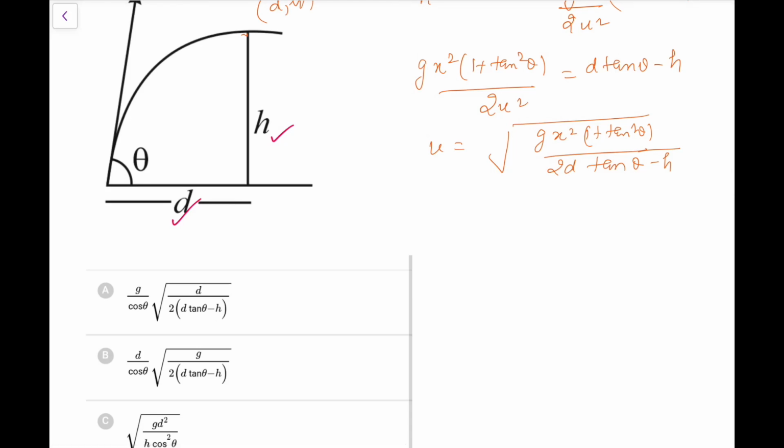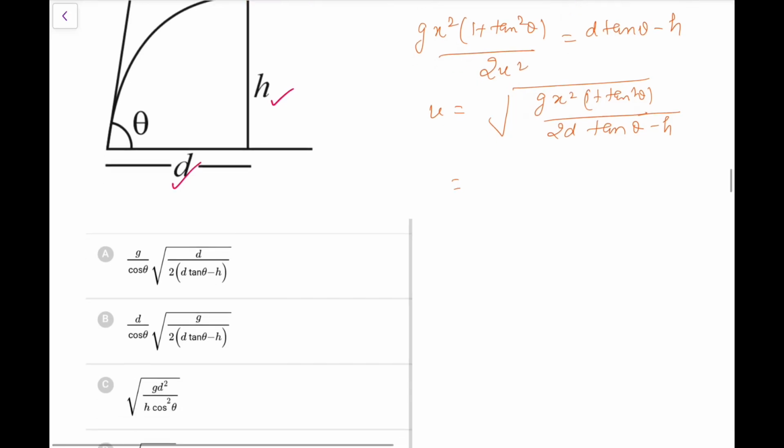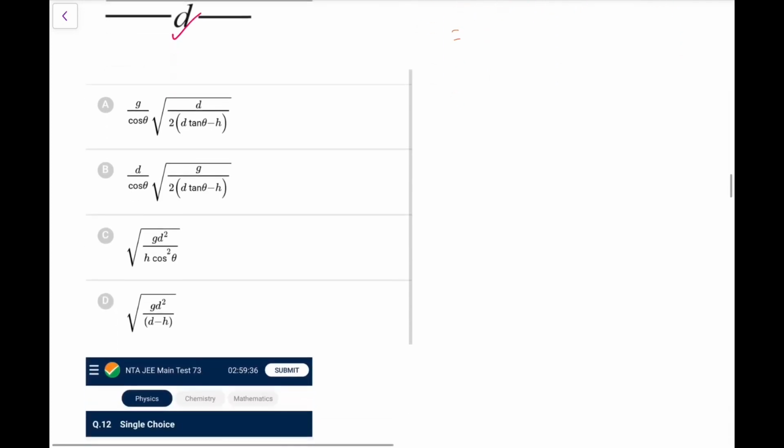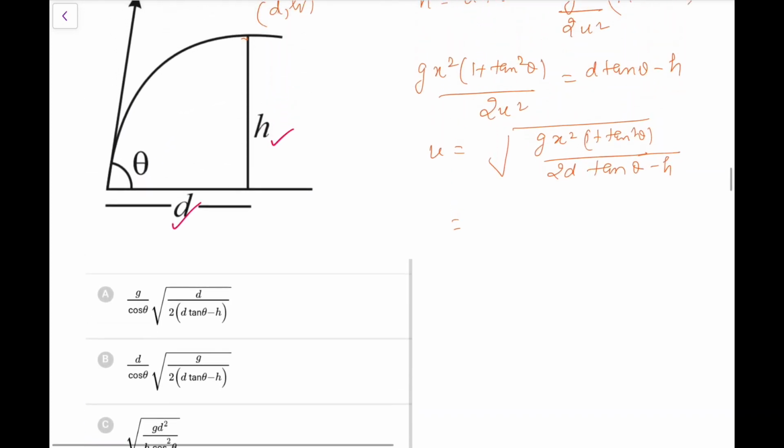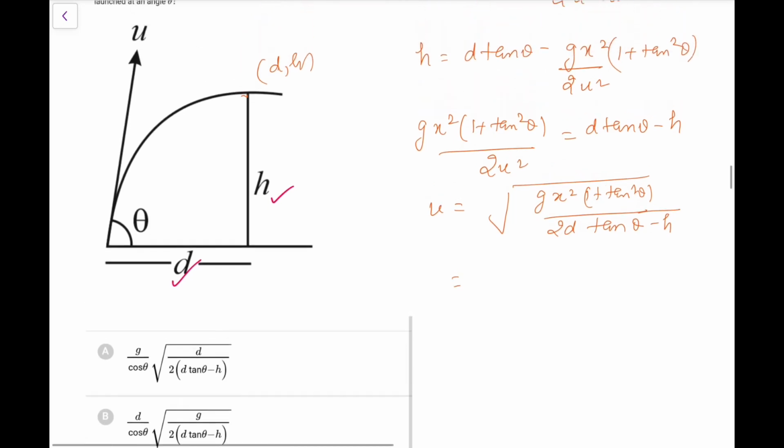So comparing with the options, it is somewhat either A or B. So I should take x square as d square. Take out d, and what we have is 1 plus tan square theta, which I should write as sec square theta or 1 upon cos square theta.